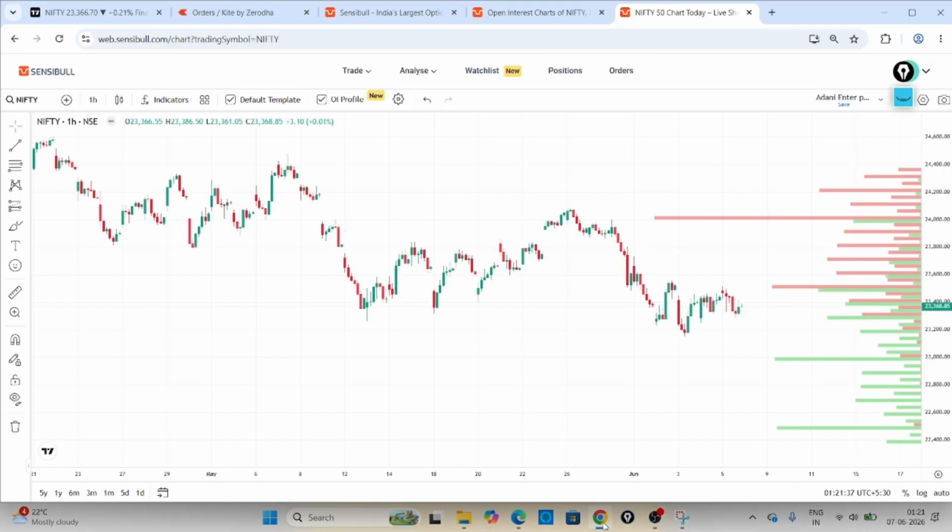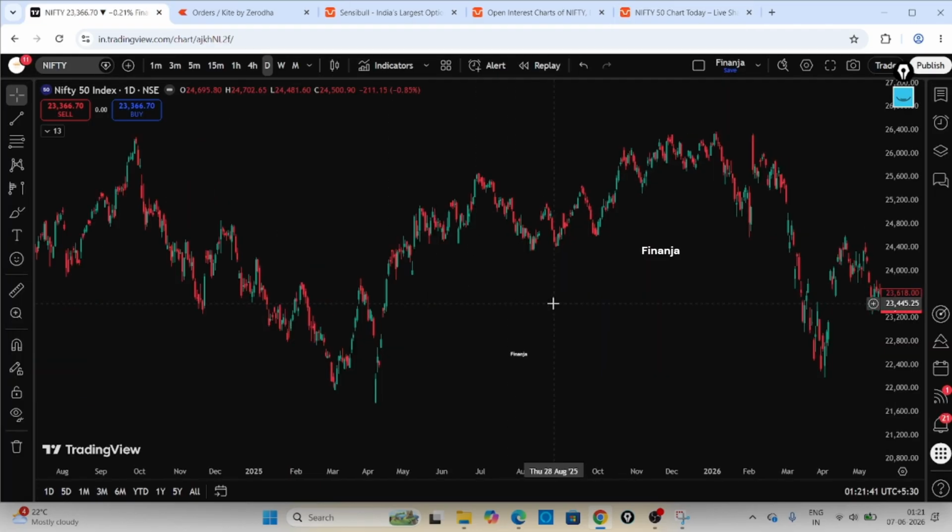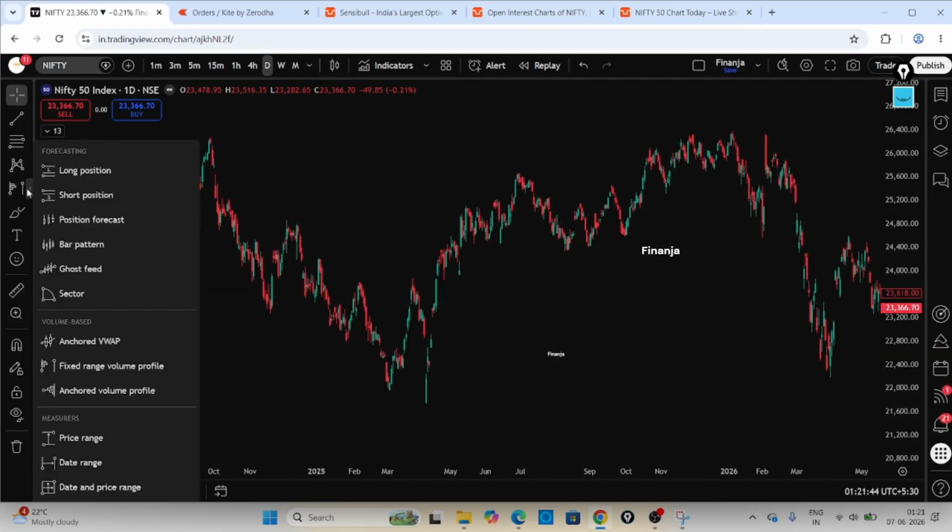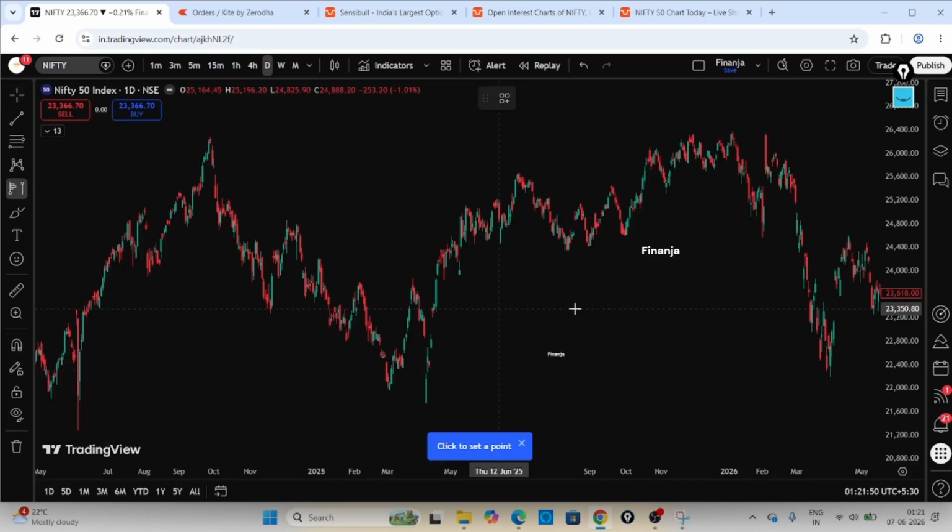So let's go to the chart and see how exactly we can draw the volume profiles. As I told earlier, the fixed range volume profile, how exactly can we draw it? For the fixed range volume profile, you need to define a particular range. For example, I'm in the 1 day time frame, right?